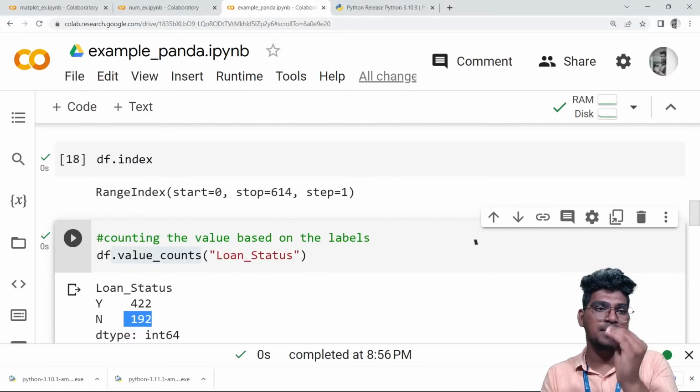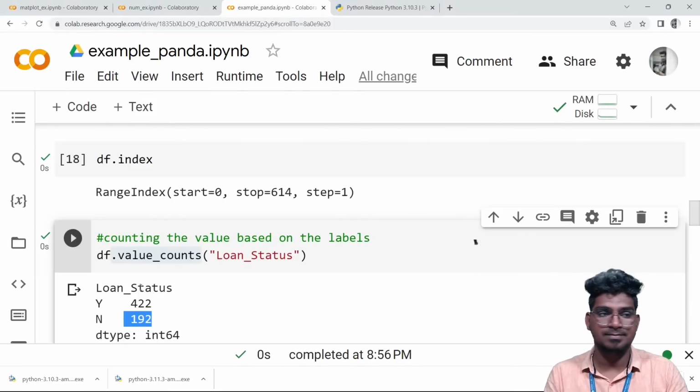The value counts function displays the count of yes and the count of no.